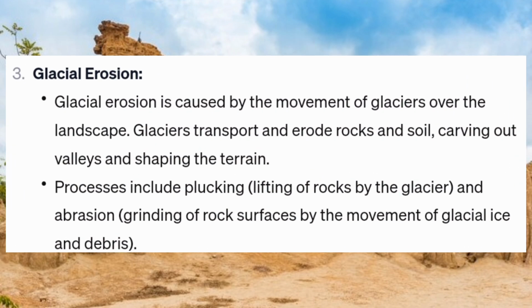Glacial erosion is caused by the movement of glaciers over the landscape. Glaciers transport and erode rocks and soil, carving out valleys and shaping the terrain. Processes include plucking, lifting of rocks by the glacier, and abrasion, grinding of rock surfaces by the movement of glacial ice and debris.